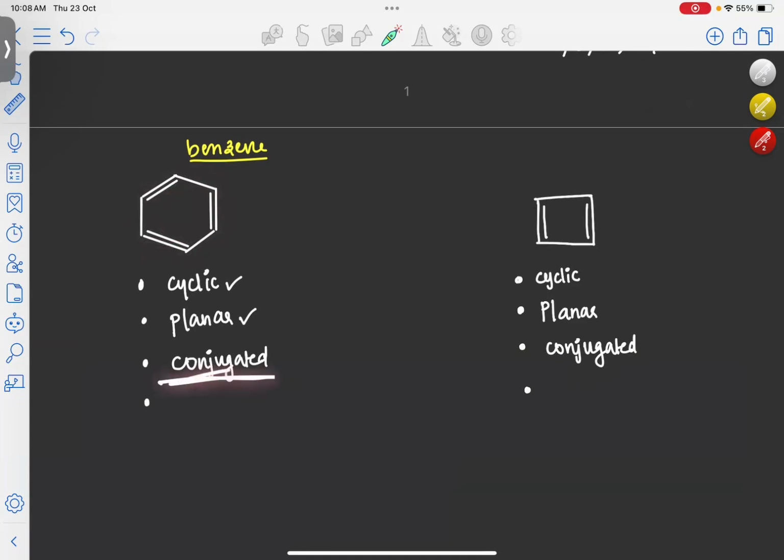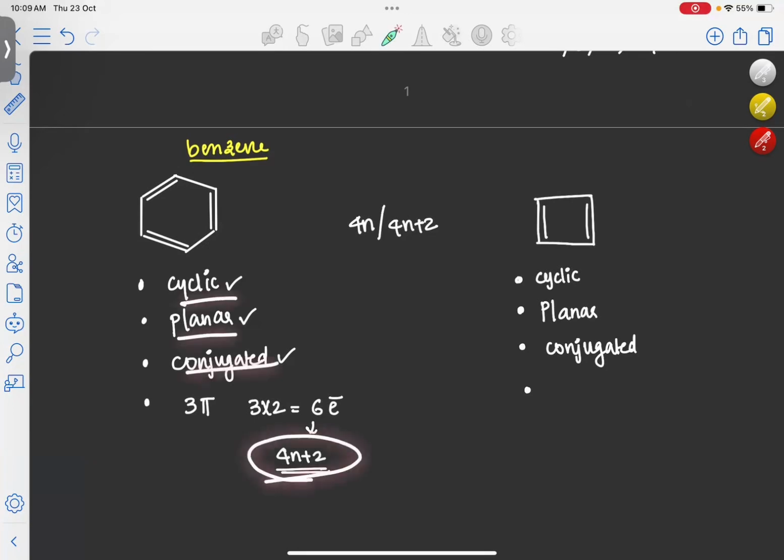The fourth point is that we have to find whether 4n plus 2 pi electrons are present in the molecule. There are a total of 3 pi bonds present in our molecule. So the total number of electrons will be 6 electrons, and 6 is an example of a 4n plus 2 system. So here benzene is cyclic, planar, conjugated and contains 4n plus 2 pi electrons. So that's why benzene is an aromatic molecule. Okay. Now we'll look at the second example.